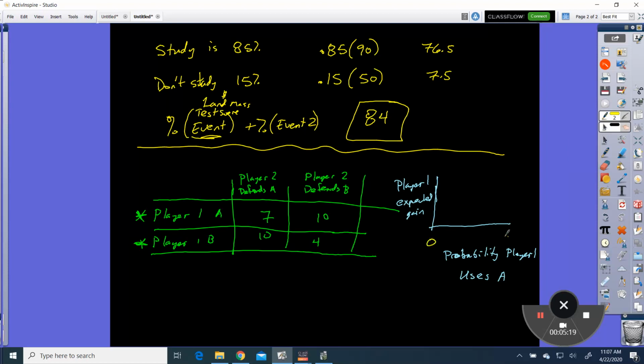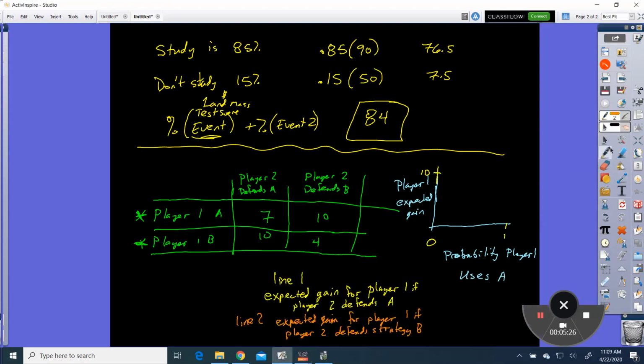So this is 0, this says 1. And up here is 10. Okay, so let's just look at these lines down here. Line 1, expected gain for player 1 if player 2 defends A.